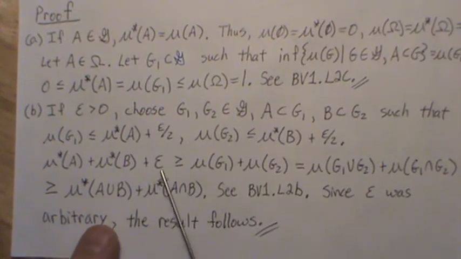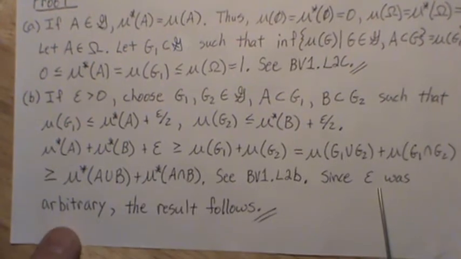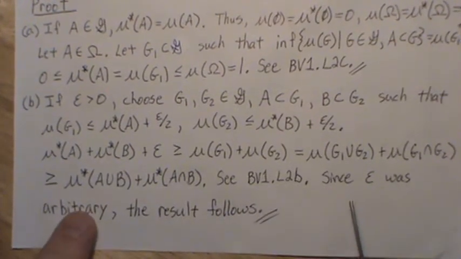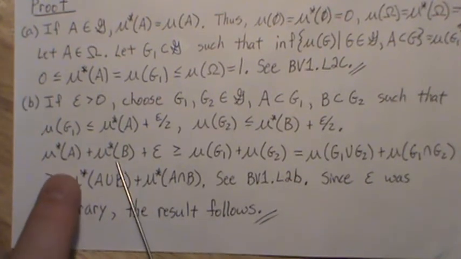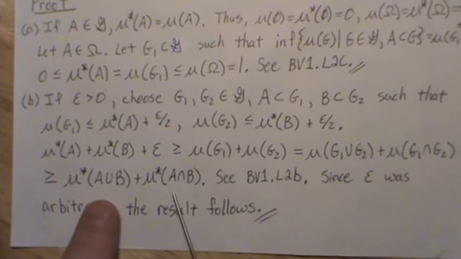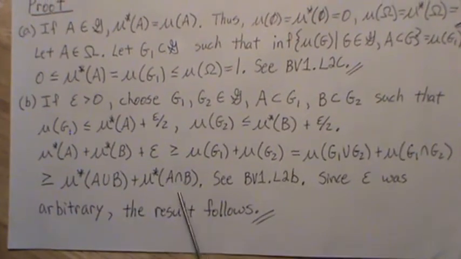Now, epsilon was chosen arbitrarily, right? So if we let the limit of epsilon go to 0, then mu star A plus mu star B is greater than or equal to this measure. And that's what we wanted to show.